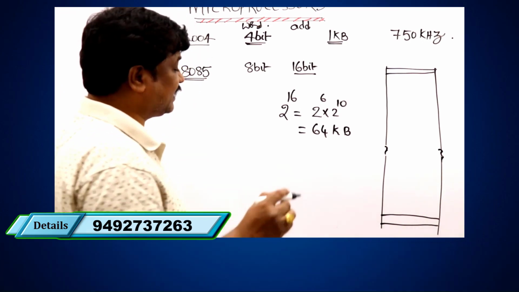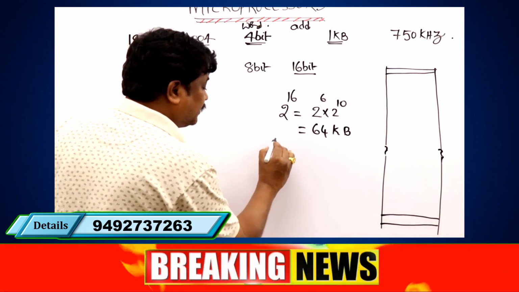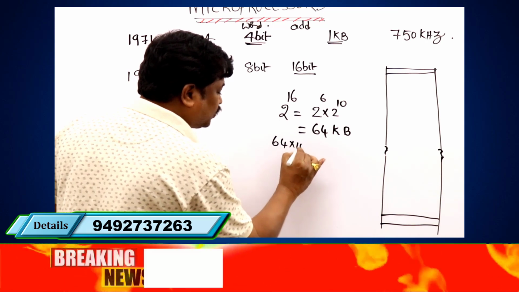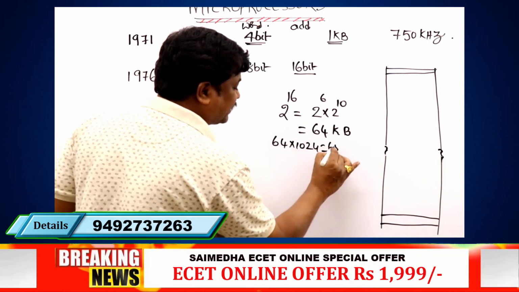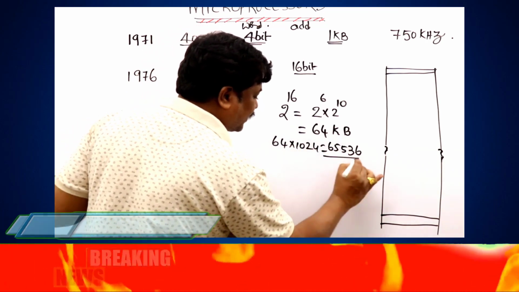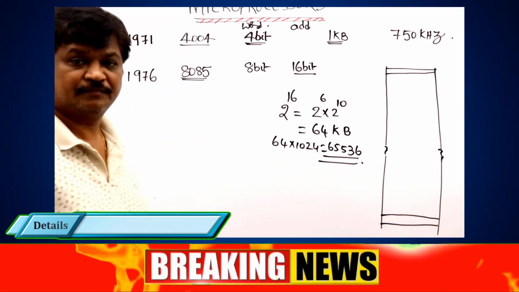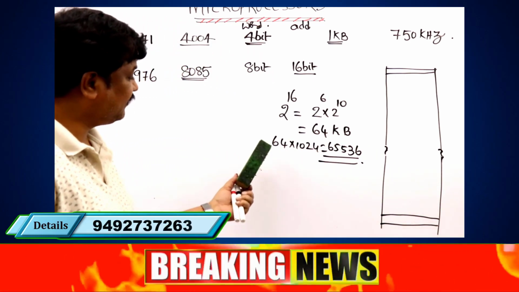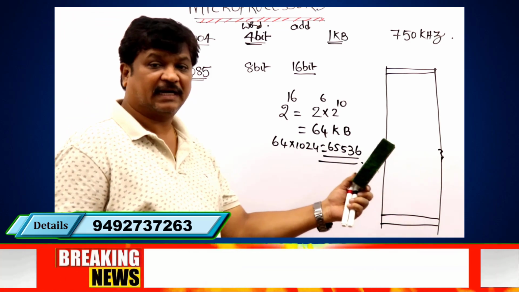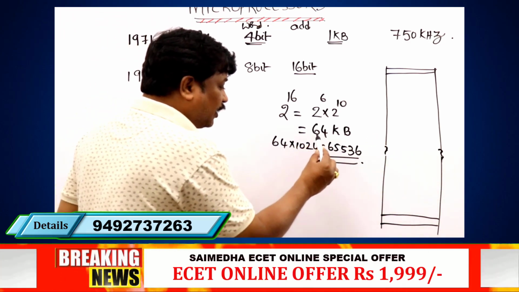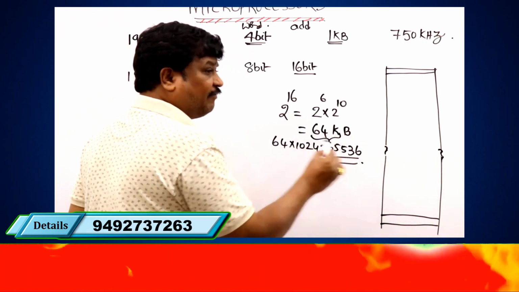The number of locations available is 64 into 1024, that is 65,536 locations. 64K is nothing but this value.